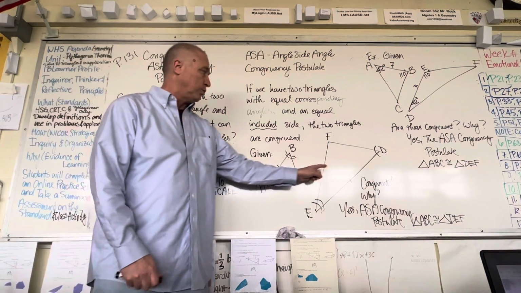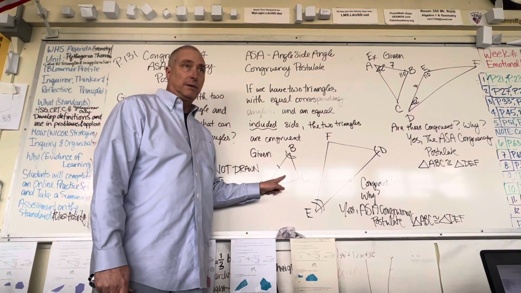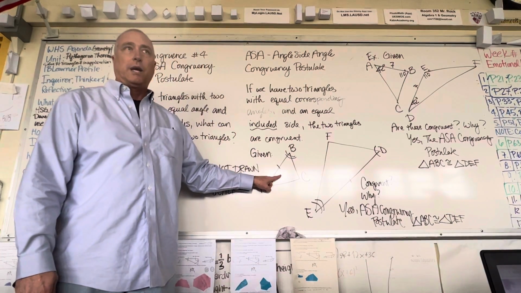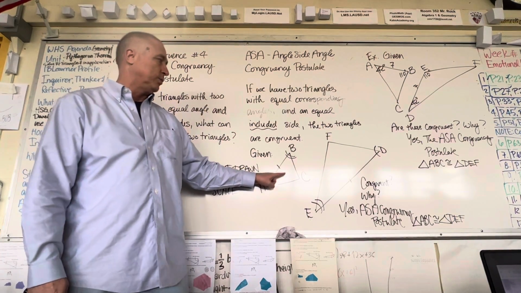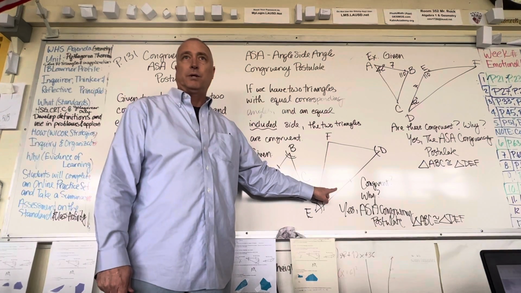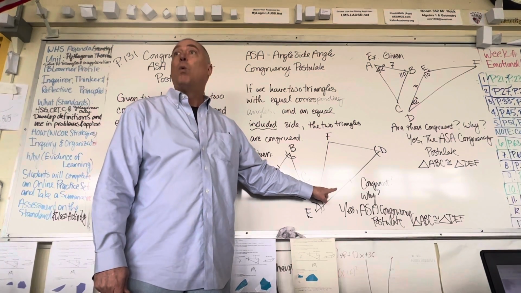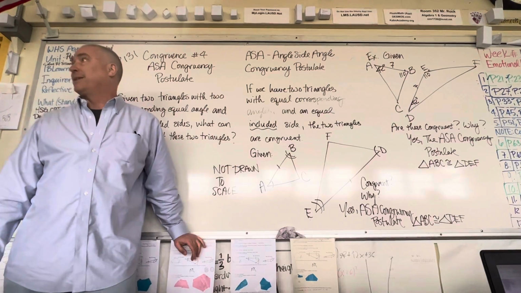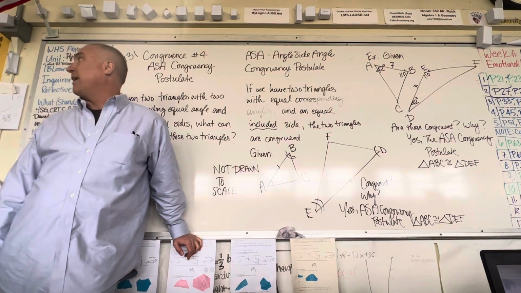So look at these two triangles. Let's just go right off the bat and practice it. Do these two triangles look an equal size to you in shape? This one and this one. Do they look congruent to you? No. Why? Because they are not drawn to scale. Everybody say not drawn to scale. You can leave it there.